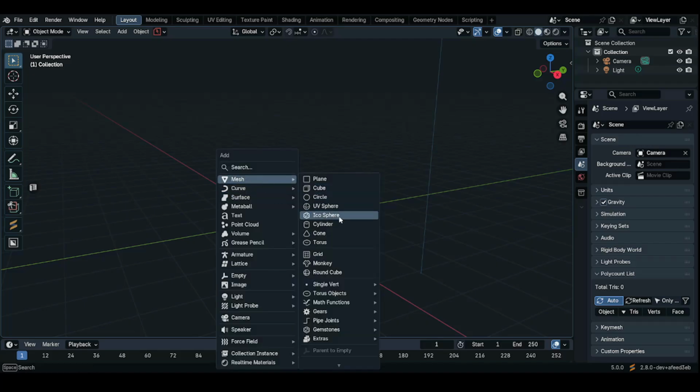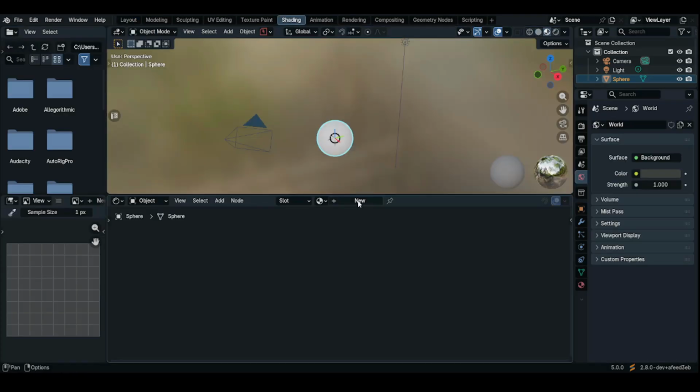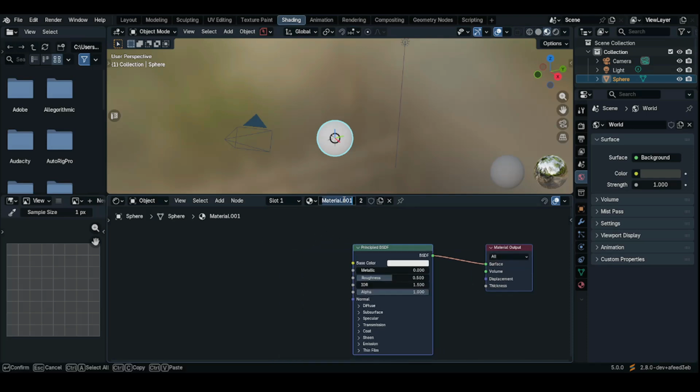Press Shift A and add in an Ico sphere. Right click and choose Shade Smooth. Go to the Shading tab. Click on New to create a new material. I rename it Asphalt.